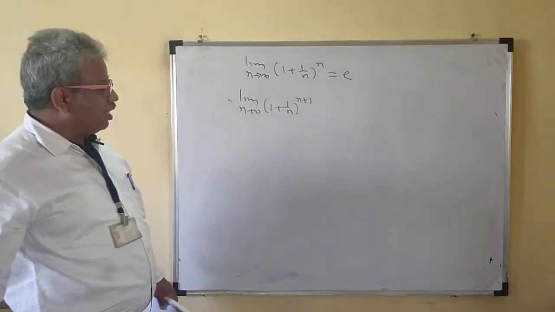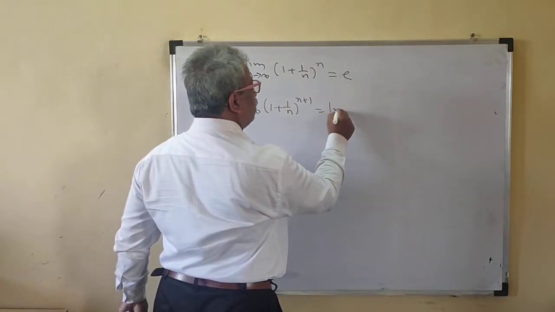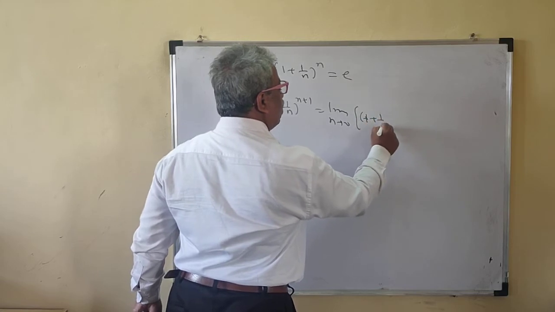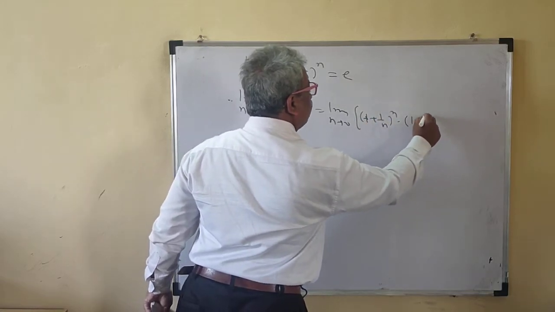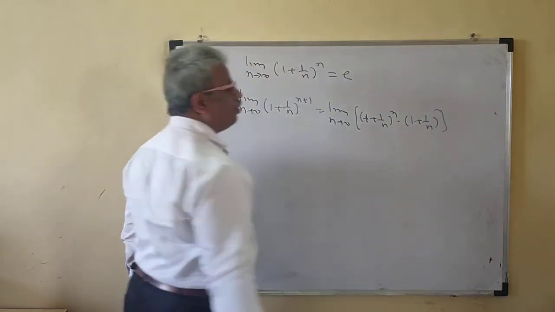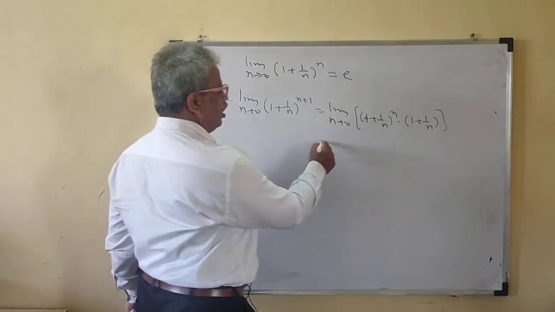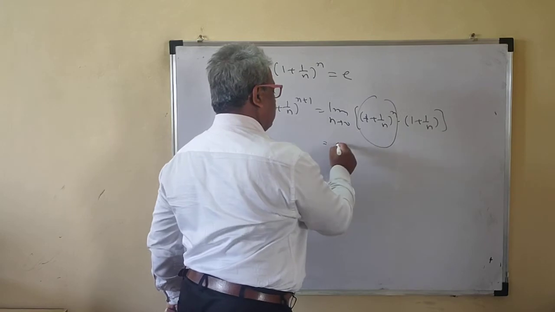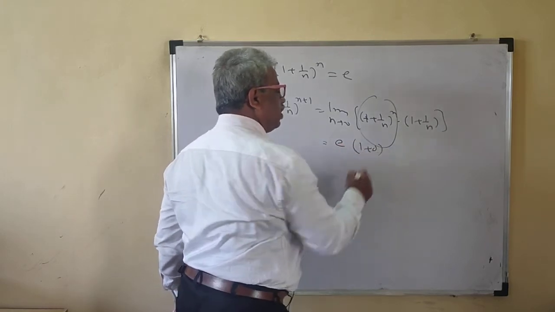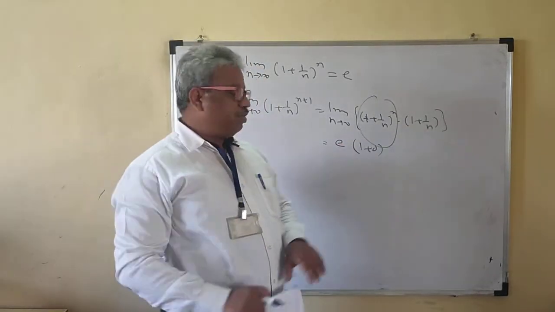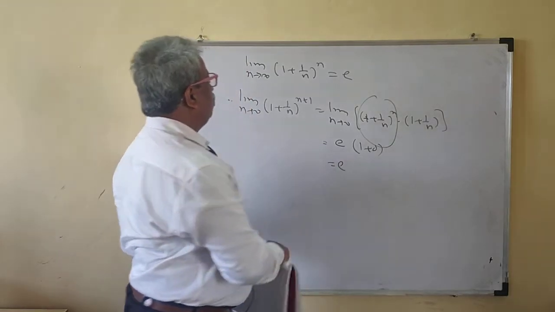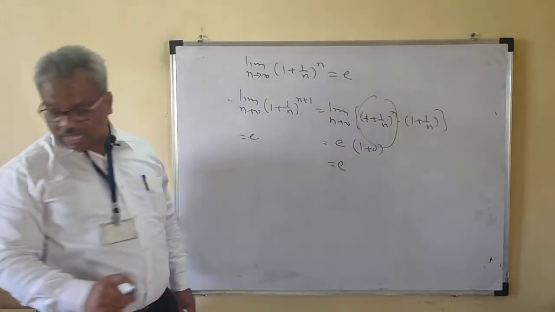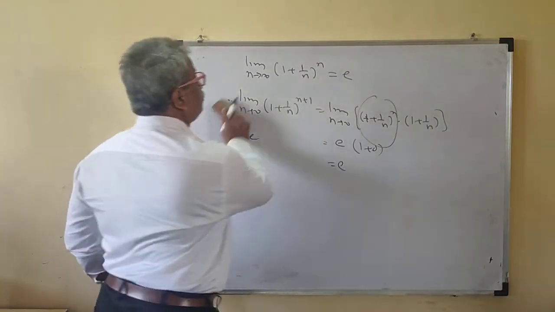We can write this as (1 plus 1 upon n) to the power n into (1 plus 1 upon n). Now the limit of the product is the product of the limits. So this limit is e, and this is 1 plus 0, because 1 upon infinity is 0. So this limit is e. That means for n plus 1, this limit is also e. Remember this.